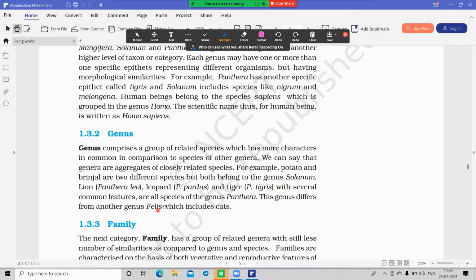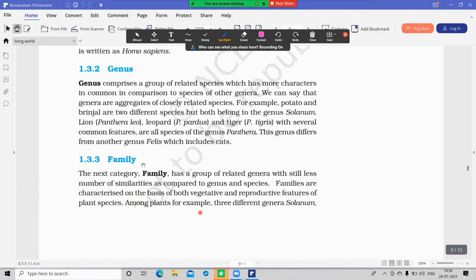Panthera differs from Felis. Cats belong to the genus Felis. The question may come: the cat belongs to which genus? Felis. What is the similarity between tiger, leopard and lion? They have the same genus.